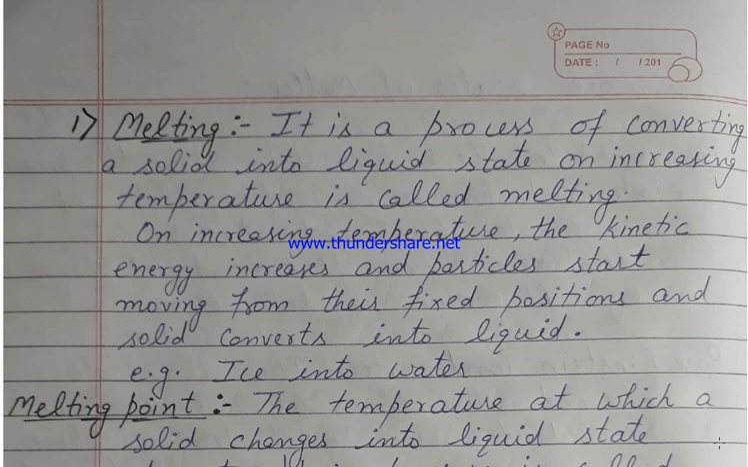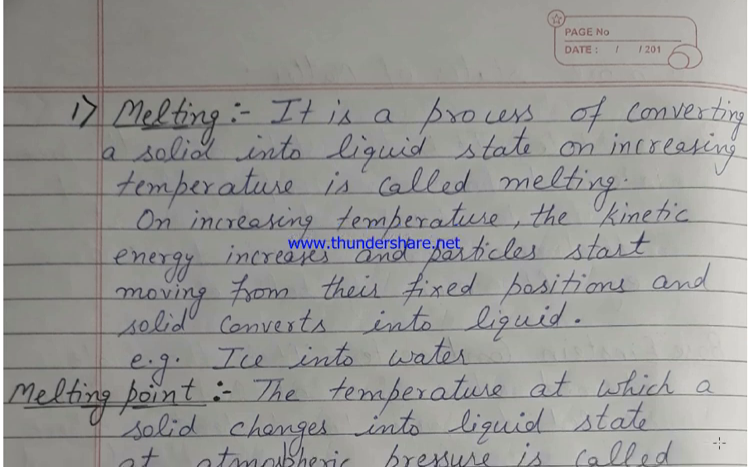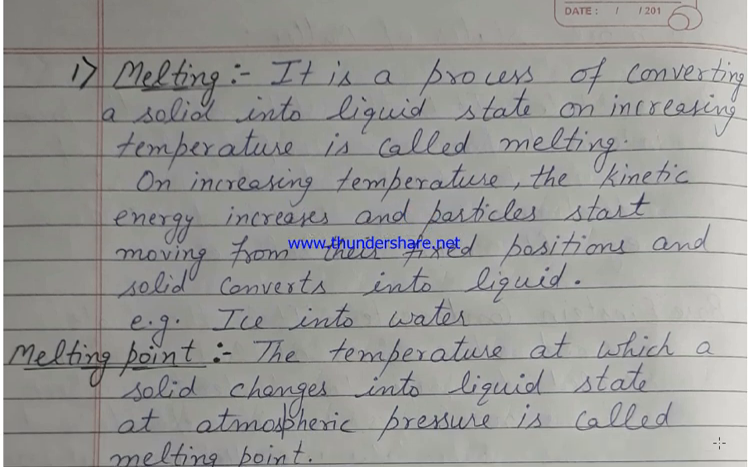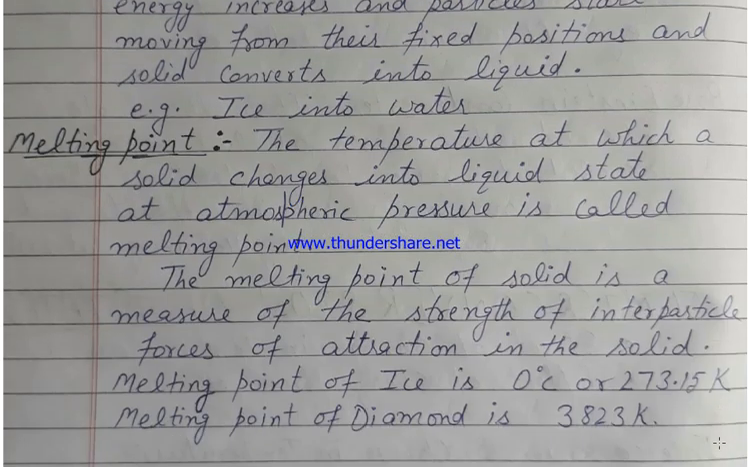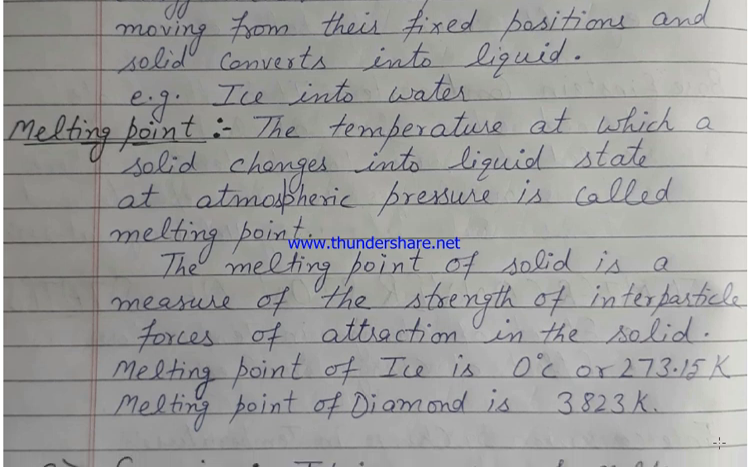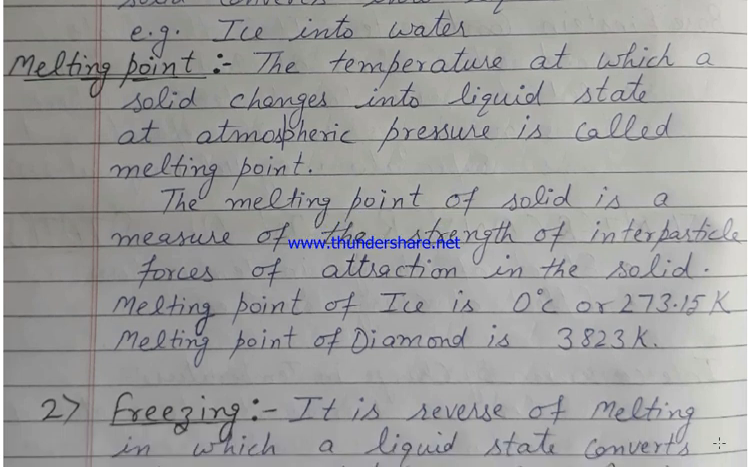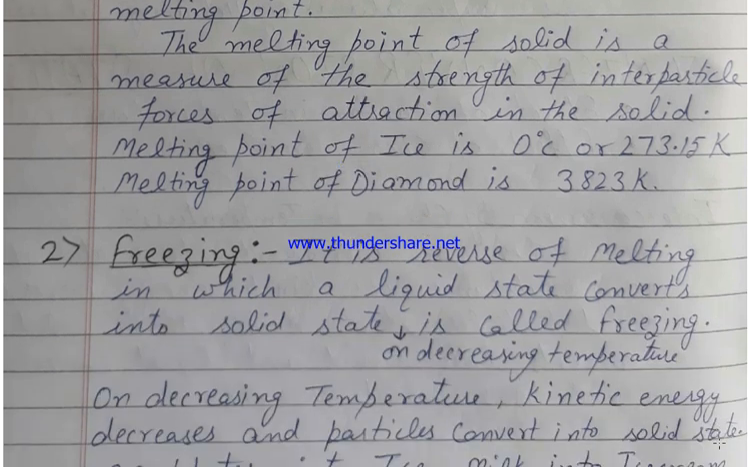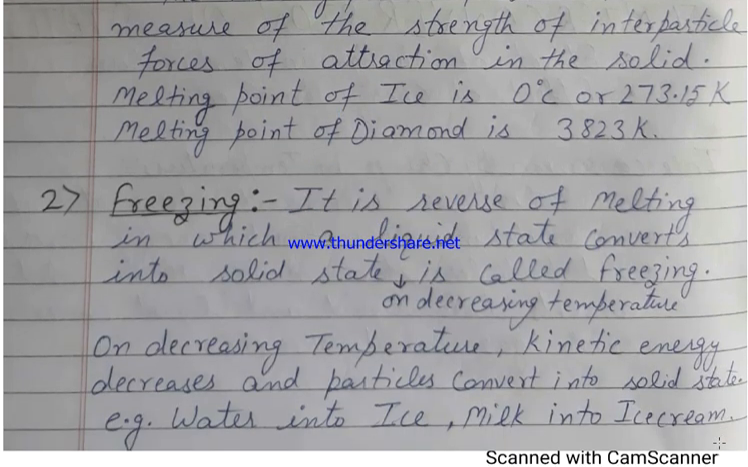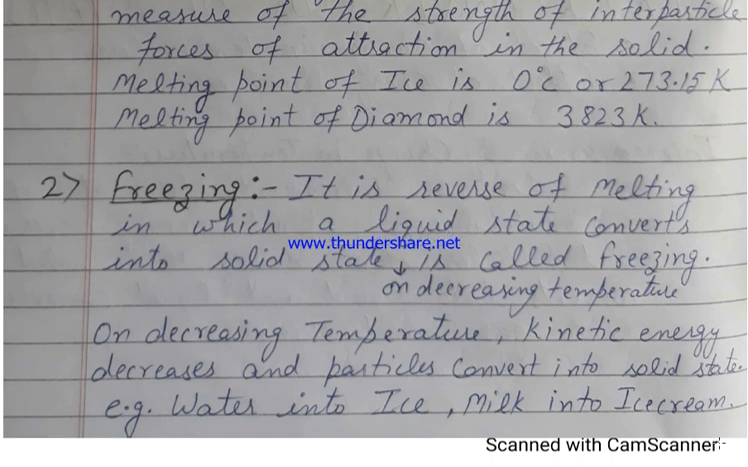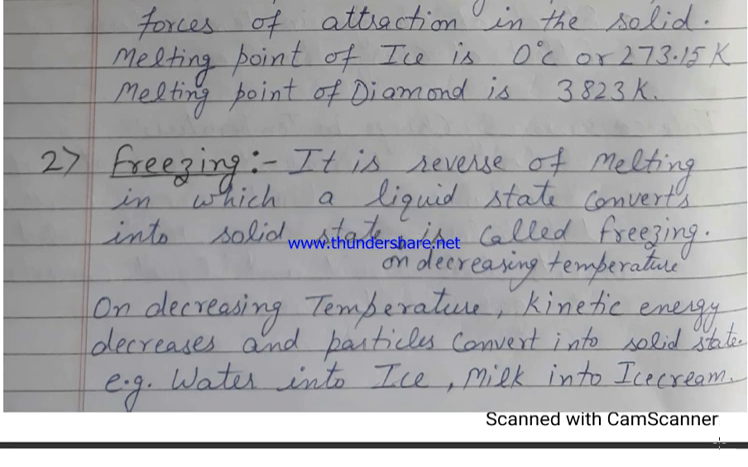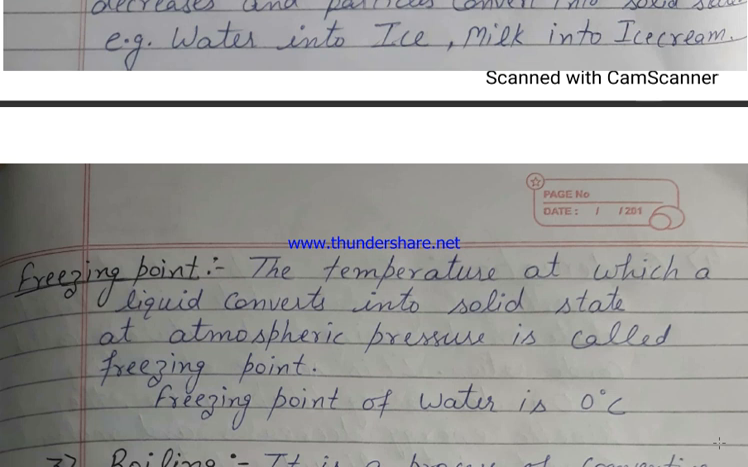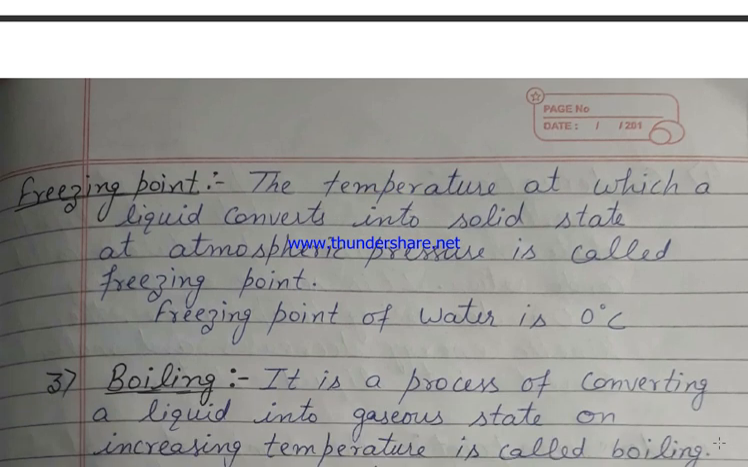Melting is the process of converting solid into liquid on increasing temperature. As the temperature increases, kinetic energy increases and particles start moving. Melting point is the temperature at which a solid changes into liquid at atmospheric pressure. The melting point of ice is 0 degrees Celsius or 273 Kelvin. The reverse of melting is freezing, in which liquid converts into solid. Freezing point is the temperature at which a liquid converts into solid.